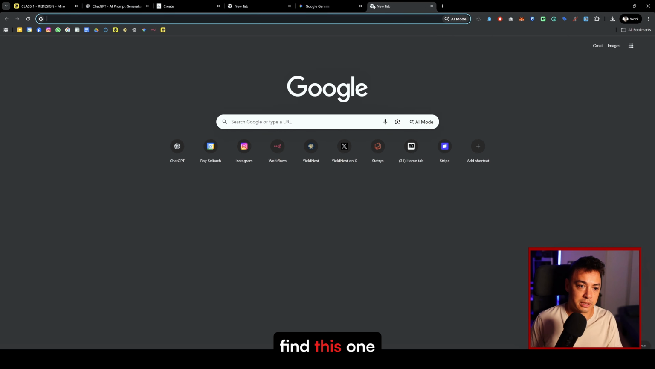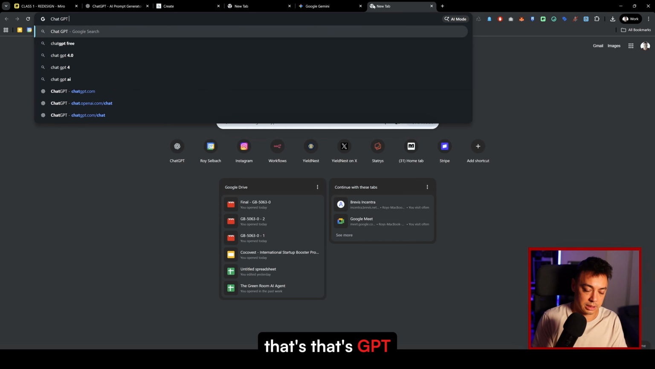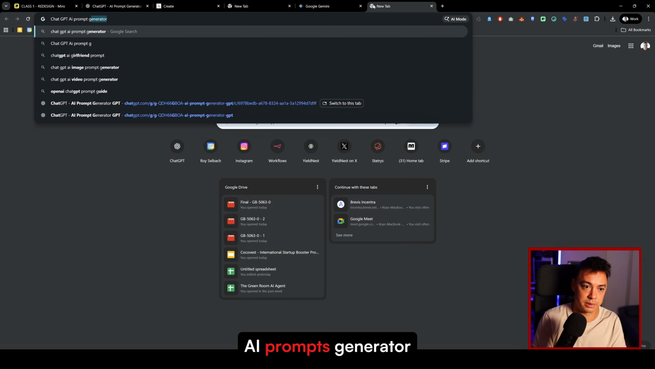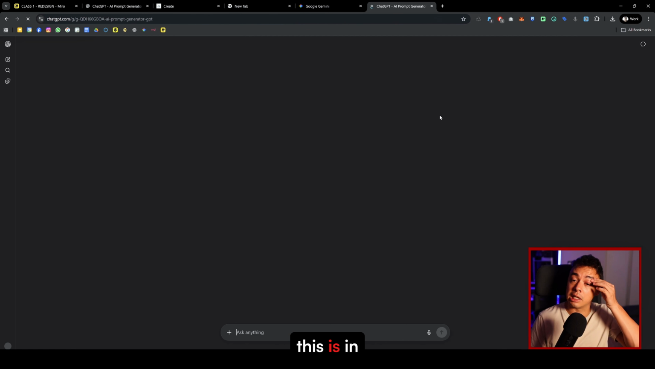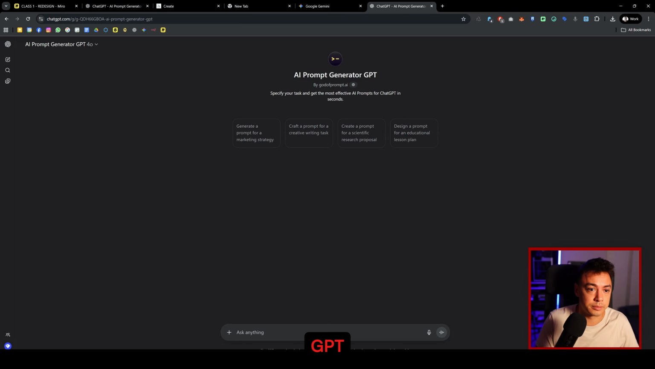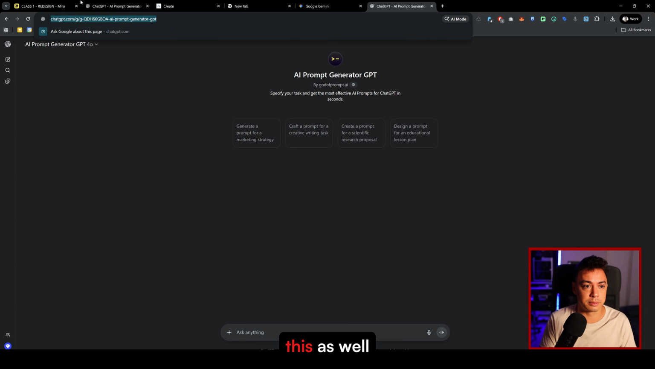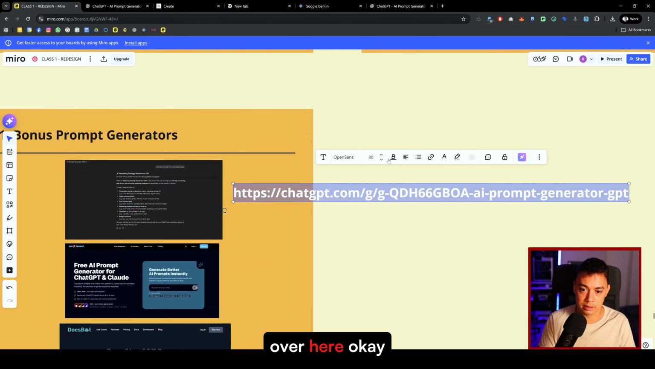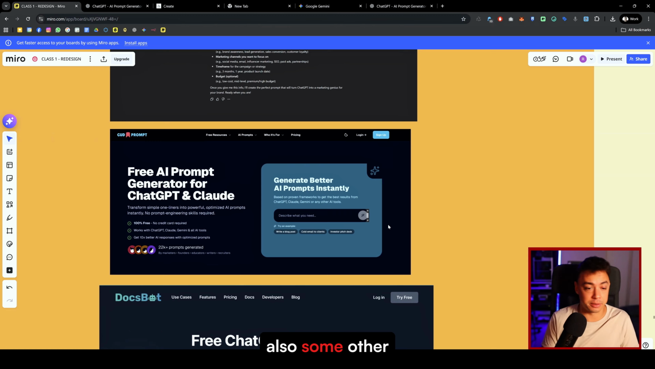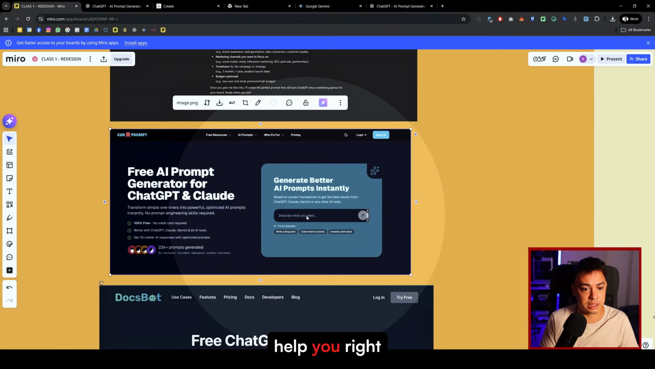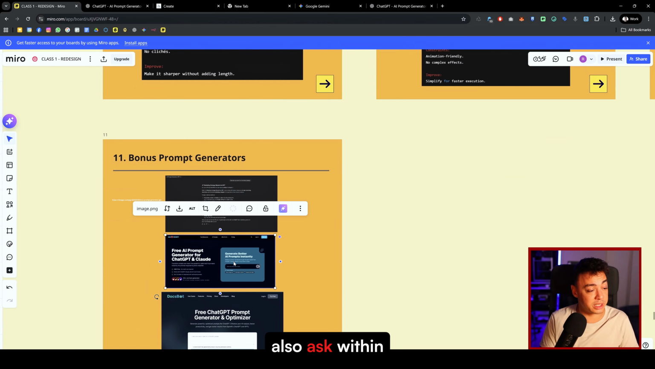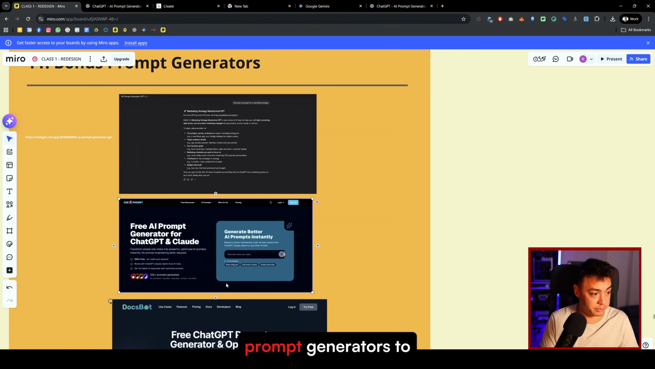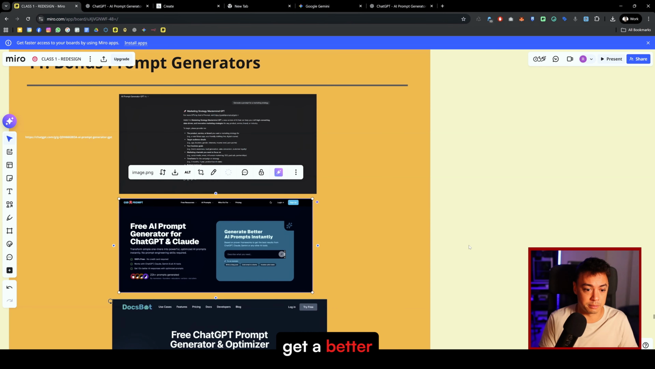So you can find this one, the ChatGPT AI prompt generator, over here. This is in the library of ChatGPT. I will drop the link to this as well. Okay, then you also have some other websites. A good prompt basically helps you, right? The thing is, you can copy all of these, but you can also ask within ChatGPT or prompt generators to get a better prompt, right?